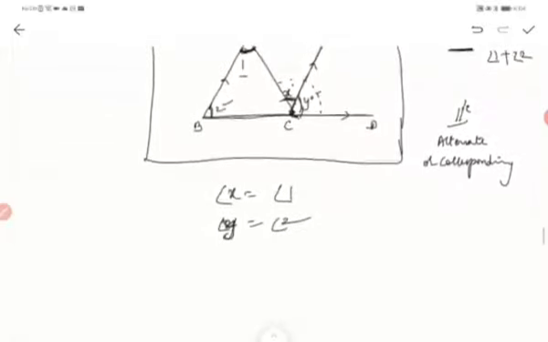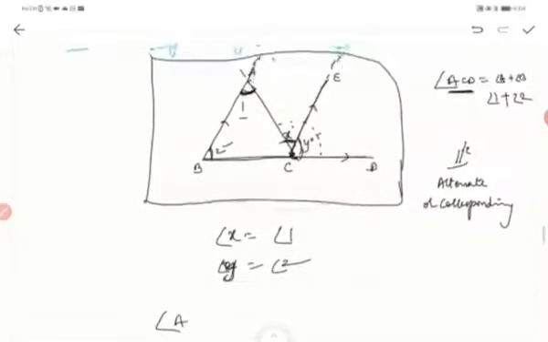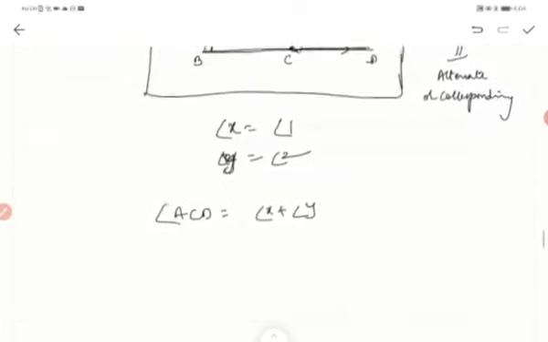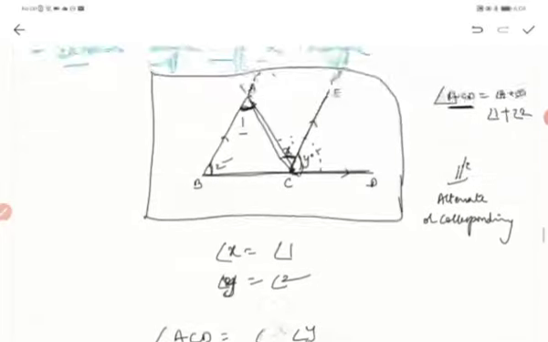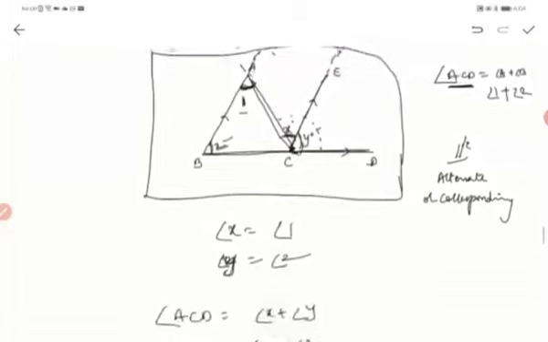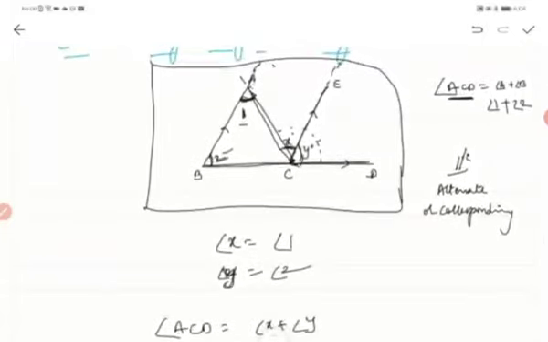So we know that angle ACD is how much? Angle X plus angle Y. So angle X is angle 1, plus angle 2. This is nothing but angle A and angle B. Okay, this is how you prove it whenever it is asked.